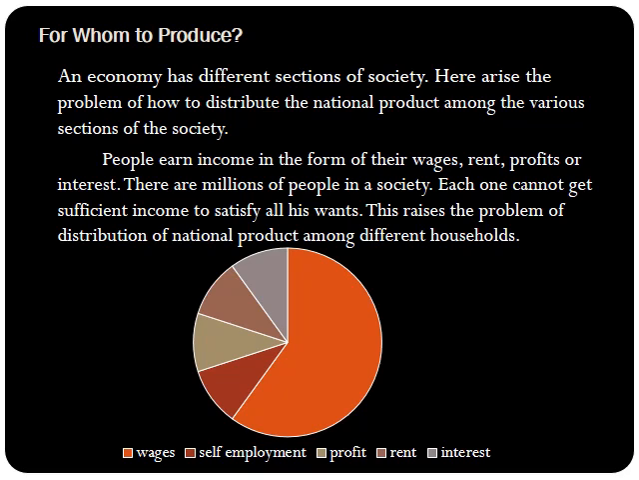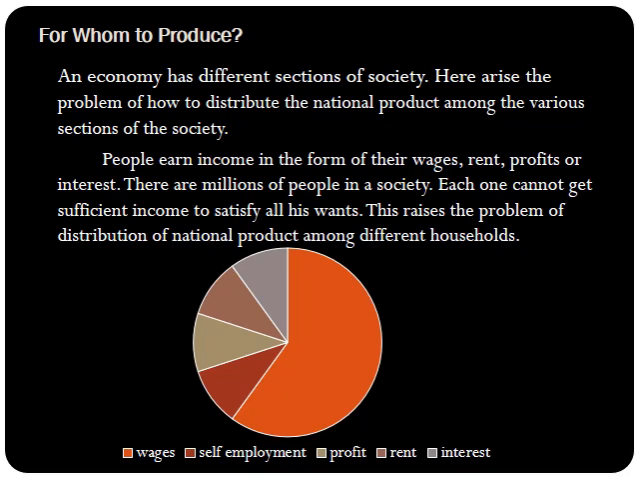Here in this pie diagram you can check the income earned by the people. It is for understanding purposes only. From wage you can check most of the people are getting their income from wage. Some of them are getting their income from self-employment. Some are getting their income from profit. Some are getting their income from rent. Some are getting their income from interest.